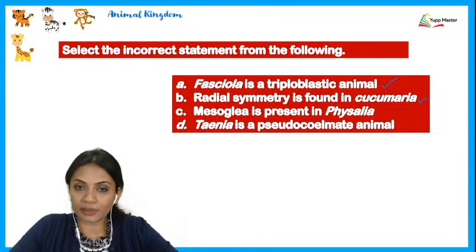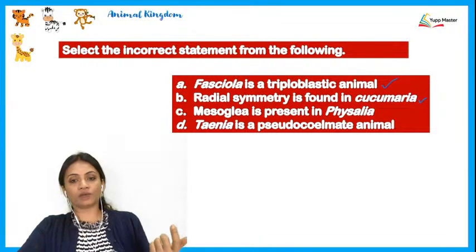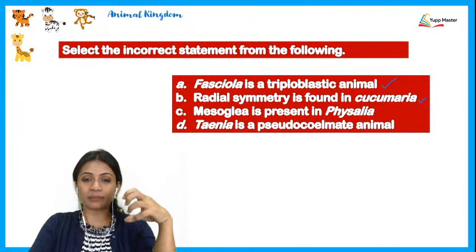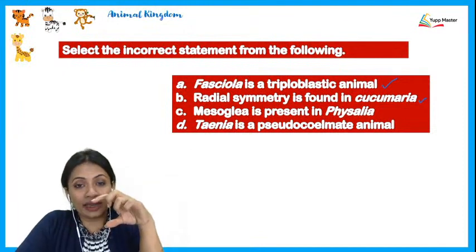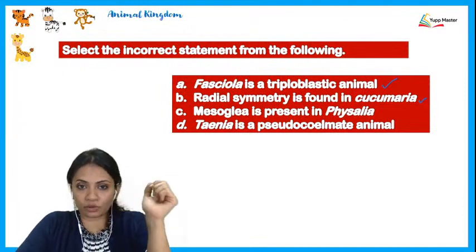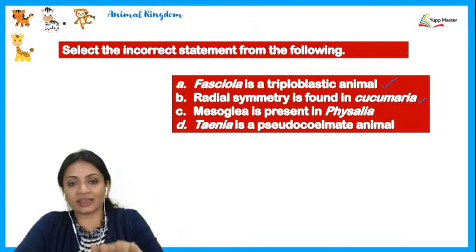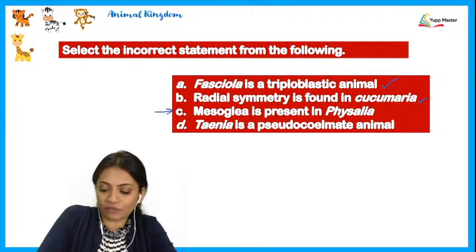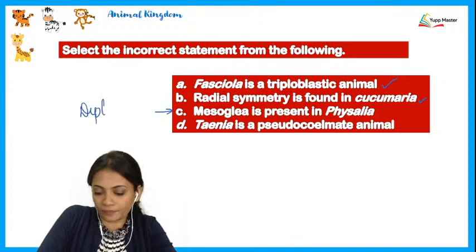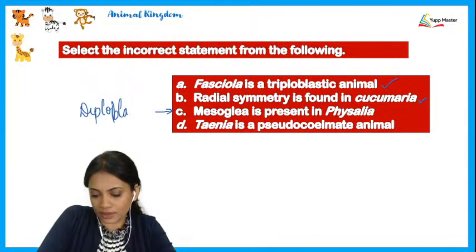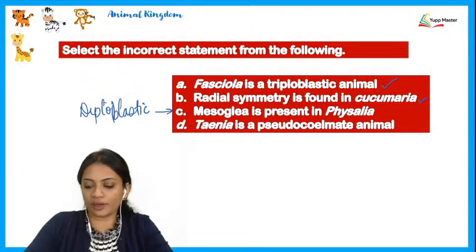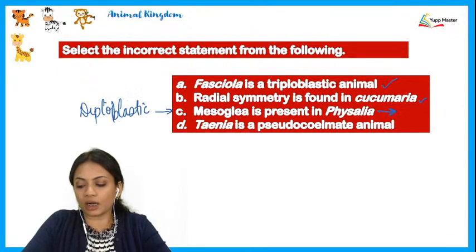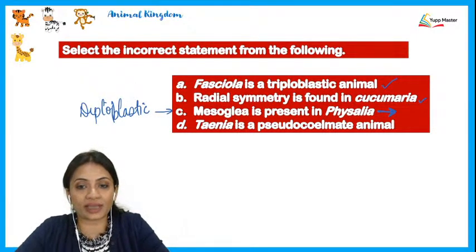Mesoglea is the layer between the endoderm and the ectoderm. Wherever the mesoderm is not present, mesoglea is indicative of diploblastic organisms, and Physalia, being a cnidarian, is a diploblastic animal.